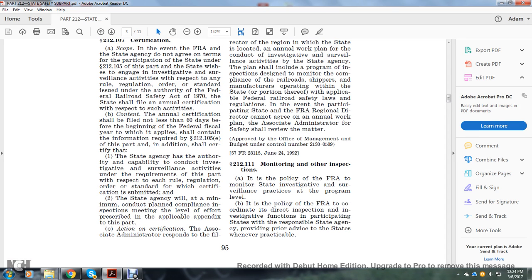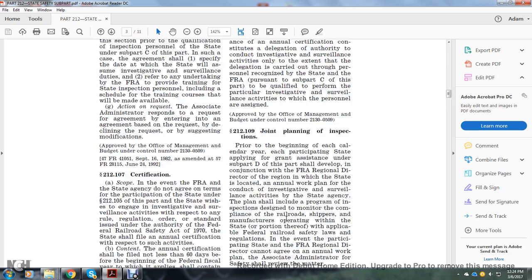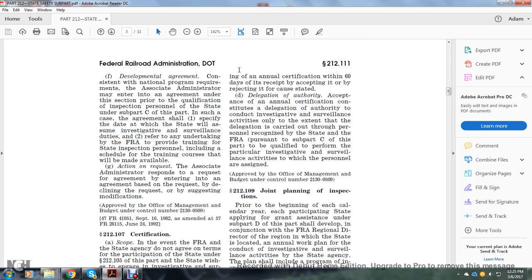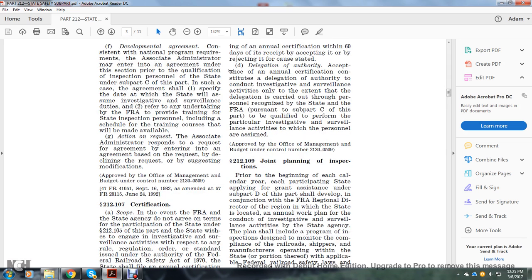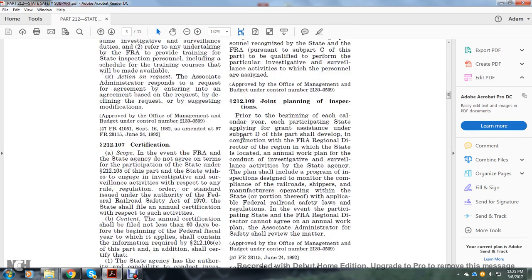C. Action on certification. The Associate Administrator responds to the filing of an annual certification within 60 days of receipt, either by accepting it in order or by rejecting it for cause stated. D. Delegation of authority. An acceptable annual certification constitutes a delegation of authority to conduct investigation and surveillance activities, with the consent of the state, and the delegation is carried out through personnel required of the state by the Federal Railroad Administration pursuant to subpart C of this part to be qualified to perform the particular investigation and surveillance activities to which the personnel are assigned.